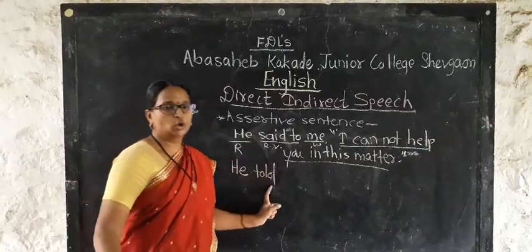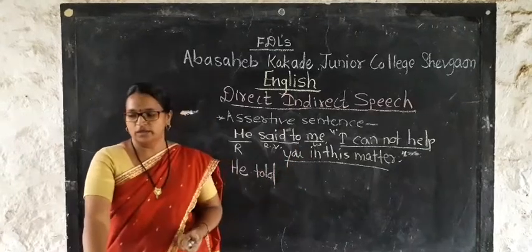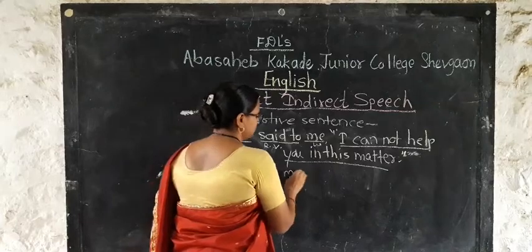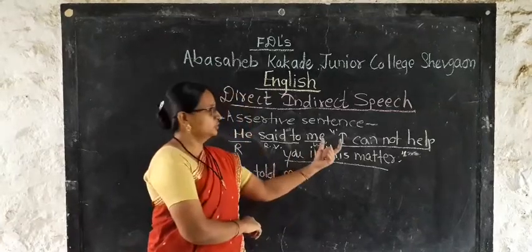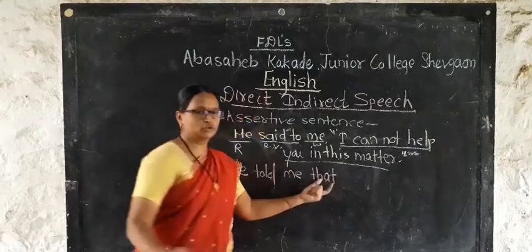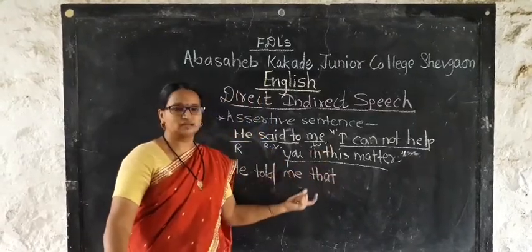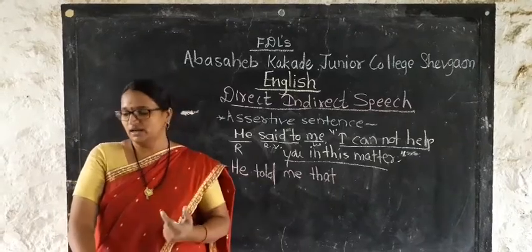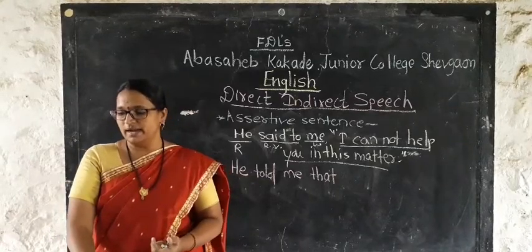He told. To whom he told? He told me. Then we have to use a conjunction, and in an assertive sentence we have to use "that" to join the sentence. Now next, "I cannot help in this matter."